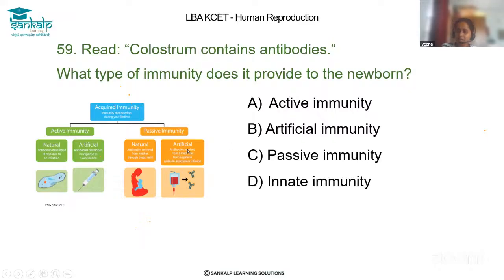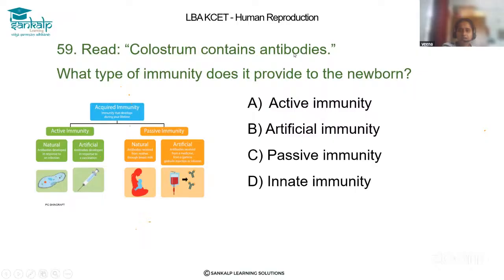And artificial means, whenever we get fever or some other infection, we go to the doctor, and the doctor provides medicine. Through medicine we are getting antibodies, so it acts against the infection. So now you have understood clearly what the types of immunity are and what active and passive mean. Now let's solve this question.